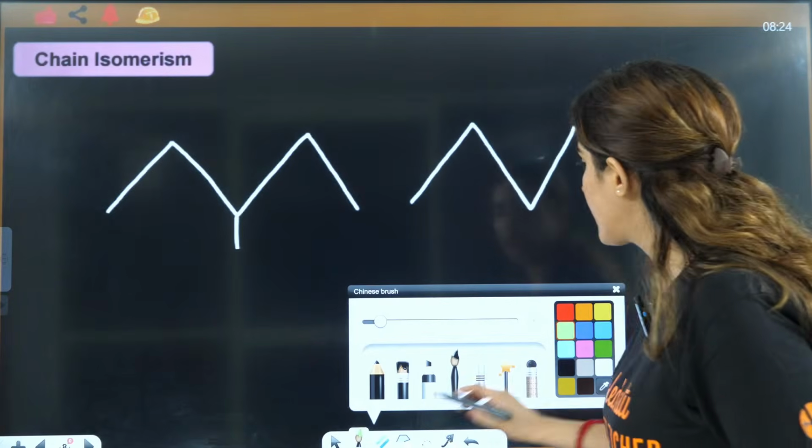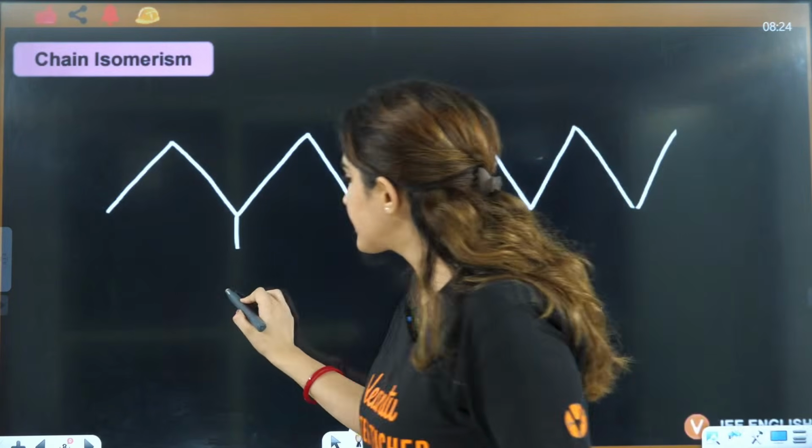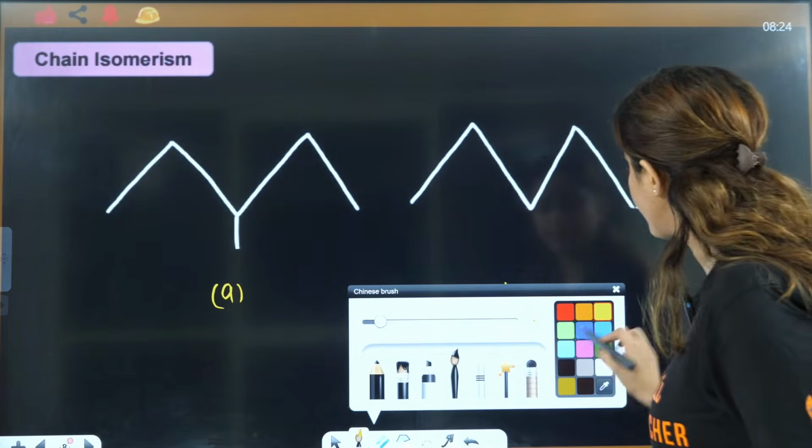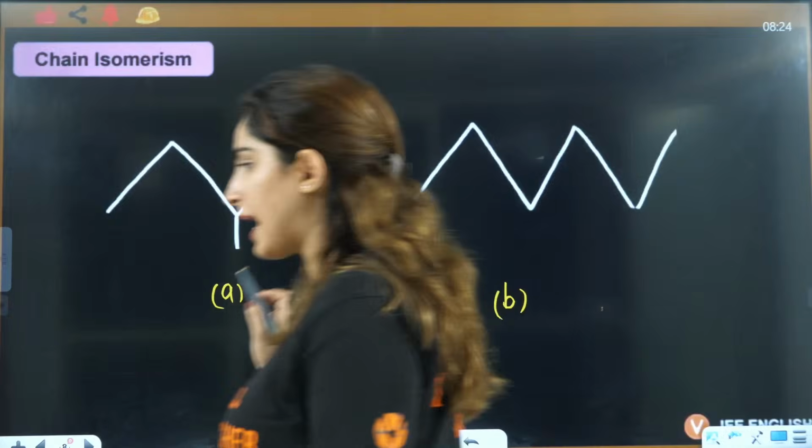Now let's understand this part. Then there is this question: tell me if it is under the category of chain isomer or not. Let me know if it is under the category of chain isomer.